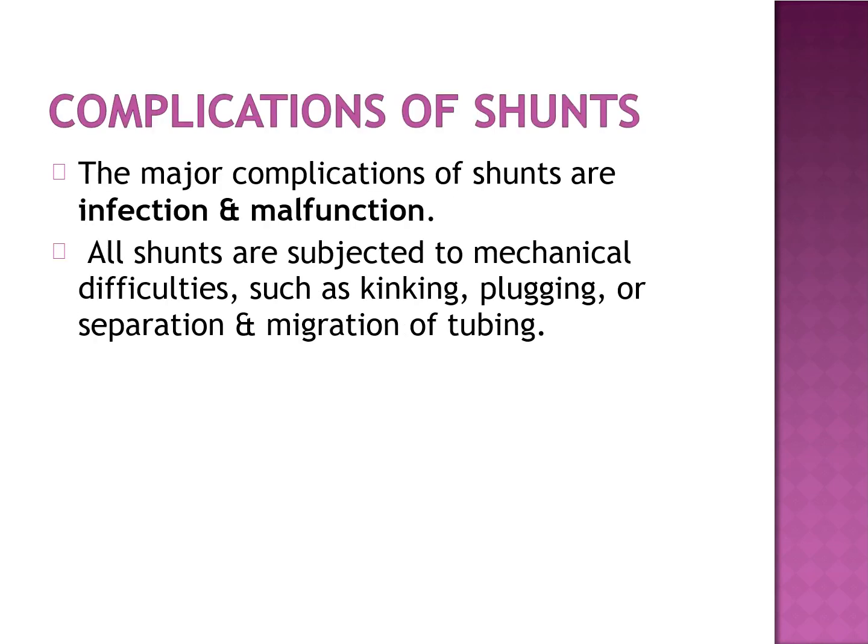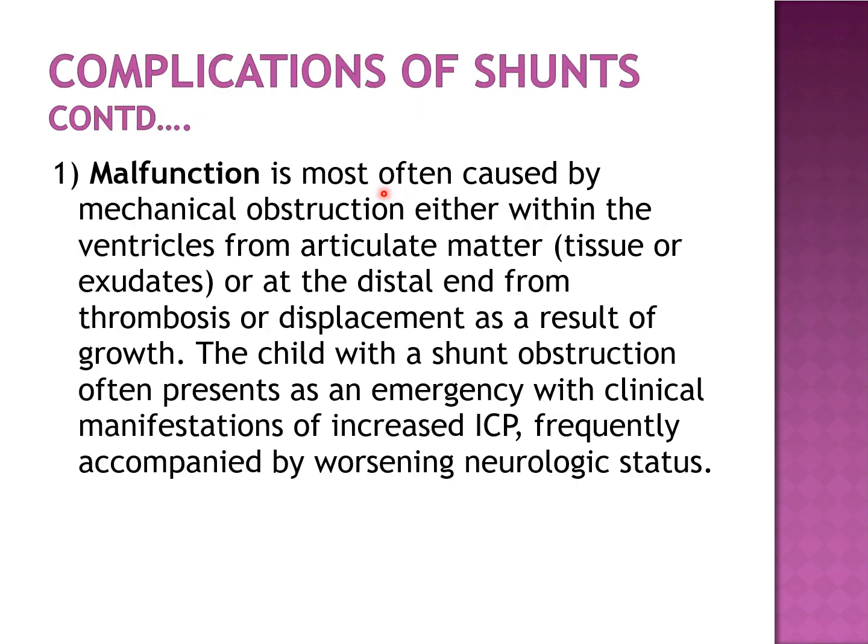About complications of shunt, the major complications are infection and malfunction. Also, all shunts are subjected to mechanical difficulties like kinking, plugging, separation, and migration of the tubing. The malfunction of the tube is due to mechanical obstruction either in the ventricular end or in the peritoneal end. It is a surgical emergency where the child will have sudden manifestations of increased ICP, frequently accompanied by worsening of neurological status.